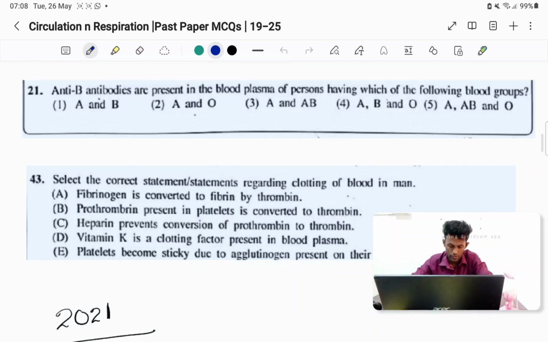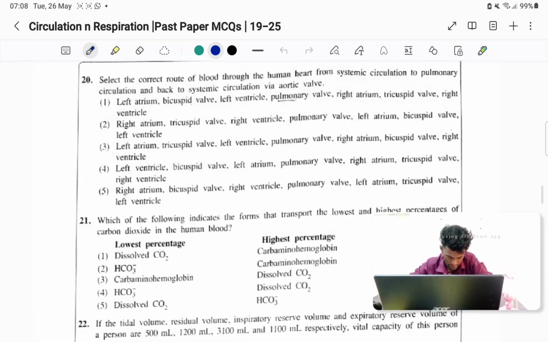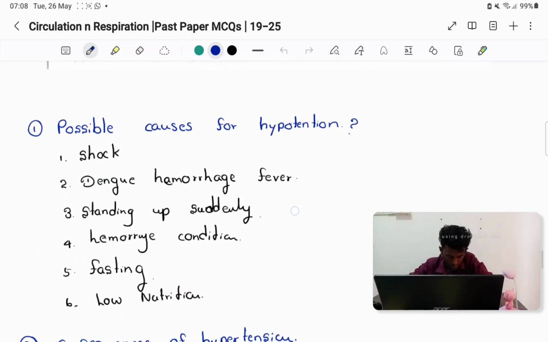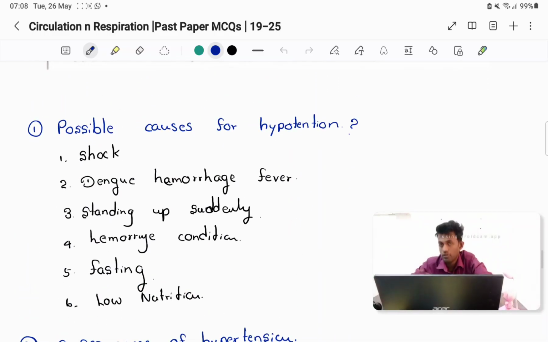Okay, so what are the reasons? I mentioned here possible causes for hypotension. One is shock, sudden shock. Dengue hemorrhagic fever, in which hypotension occurs and some deaths occur. And standing up suddenly.